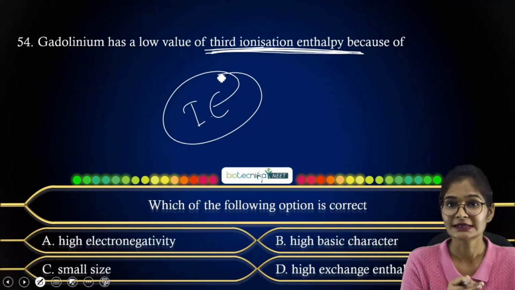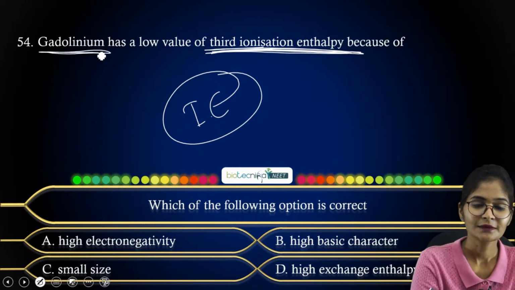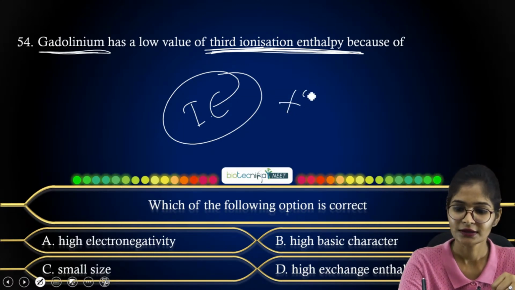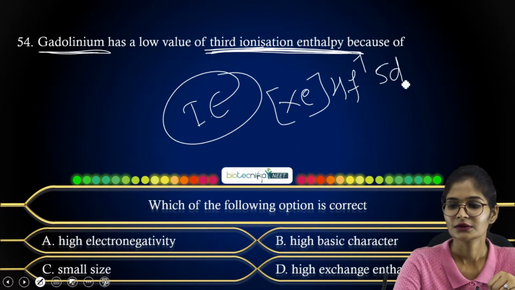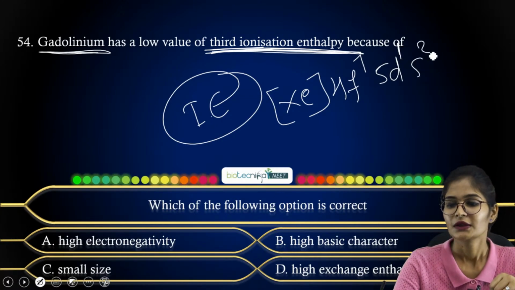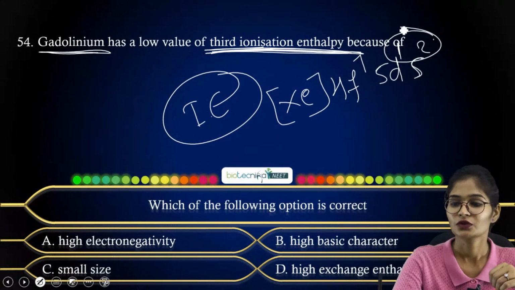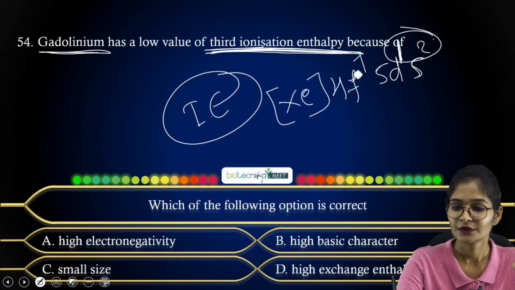So it is completely stable. In the same way, when you consider gadolinium, overall in the F block, its configuration you can write as xenon 4f7 5d1 6s2. Here, if you remove the d orbital electron, it will attain its f7 configuration.